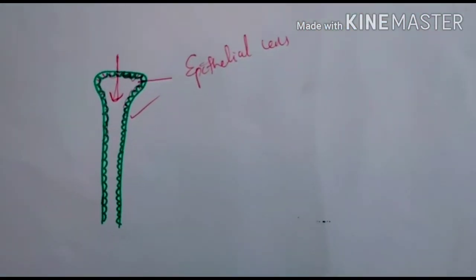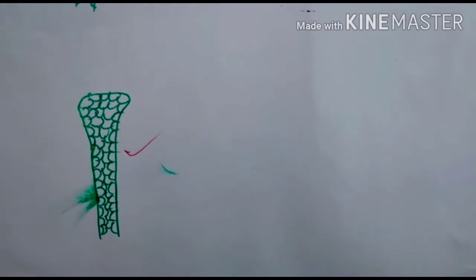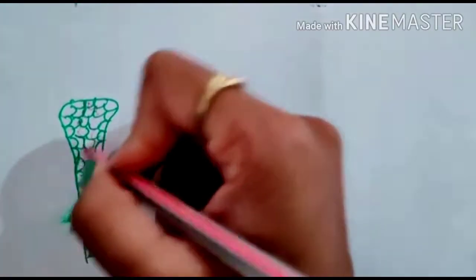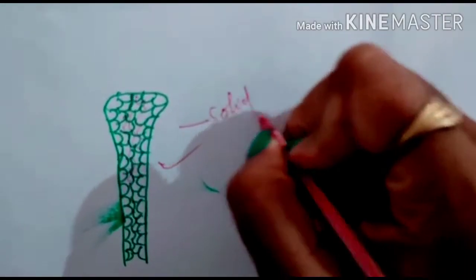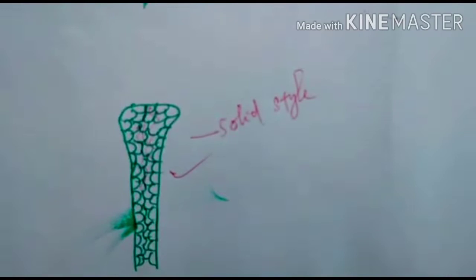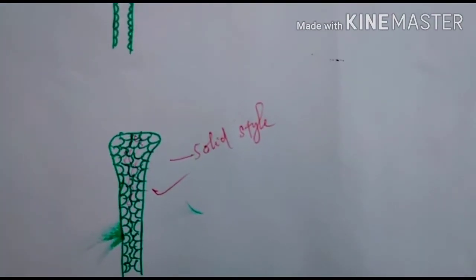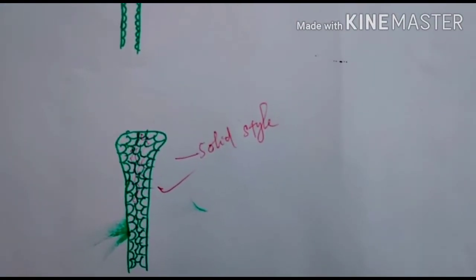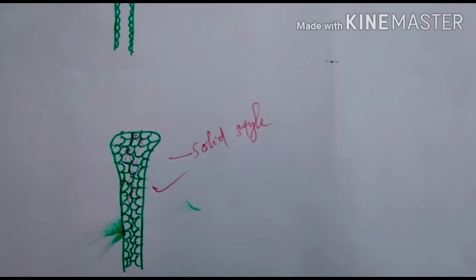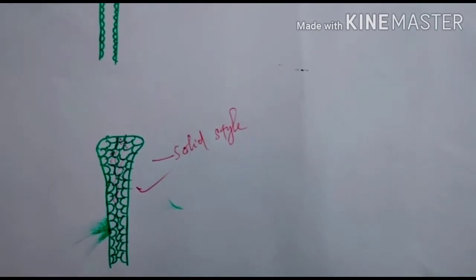But in case of solid style, this is the solid style. In this case the inner space is tightly packed with the cells. So these are the cells and the inner space is tightly packed with the cells. It is called the solid style. So the hollow style and the solid style will be discussed in detail in the process of fertilization.